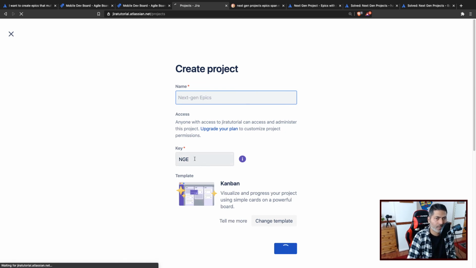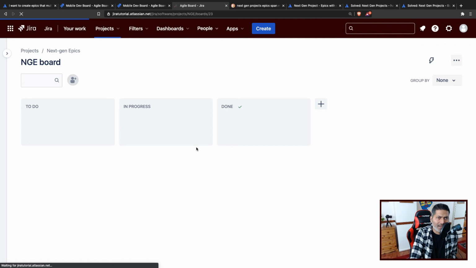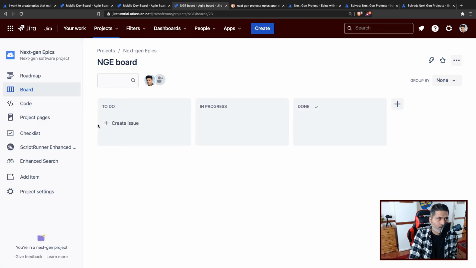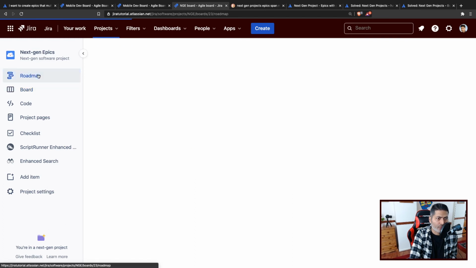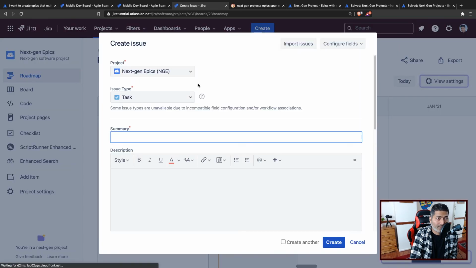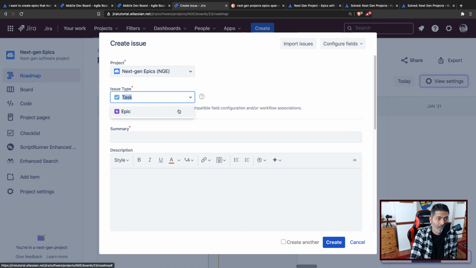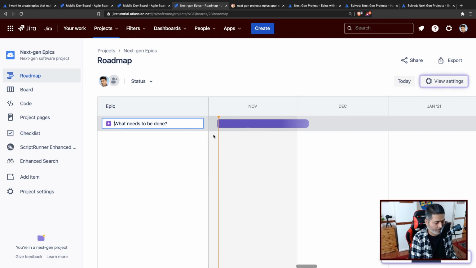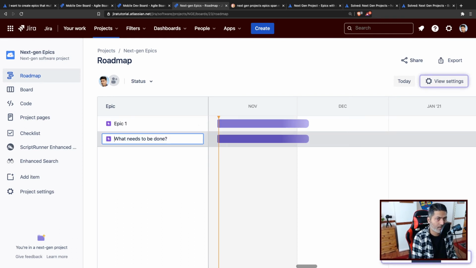Now, I think I covered this in one of the videos. I made a few videos on next gen projects. By the way, I just want to see how it looks. I want to see the roadmap first. So if you take a look at the roadmap, I think in this particular next gen project, we have the option to create an epic and a task. I think this should be enough. So let us create an epic. Now this is, let us say, epic 1 and epic 2.